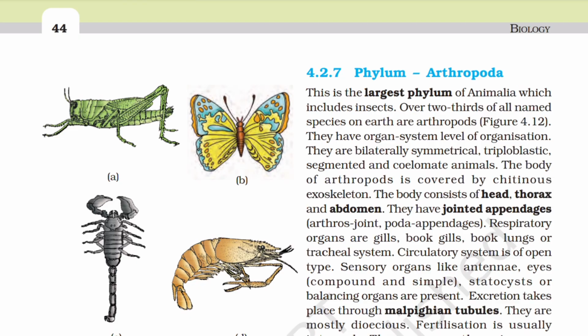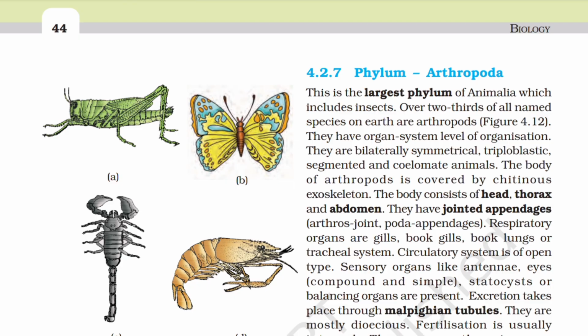4.2.7 Phylum Arthropoda. This is the largest phylum of Animalia, which includes insects. Over two-thirds of all named species on Earth are arthropods. They have organ system level of organization. They are bilaterally symmetrical, triploblastic, segmented, and coelomate animals. The body of arthropods is covered by chitinous exoskeleton. The body consists of head, thorax, and abdomen.